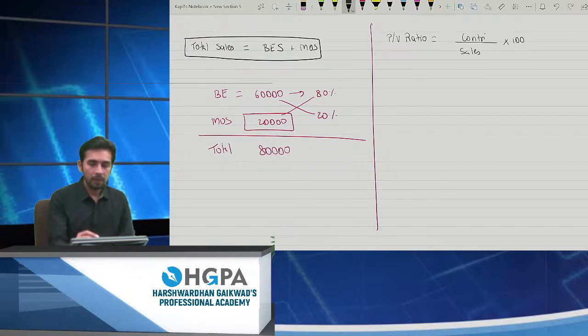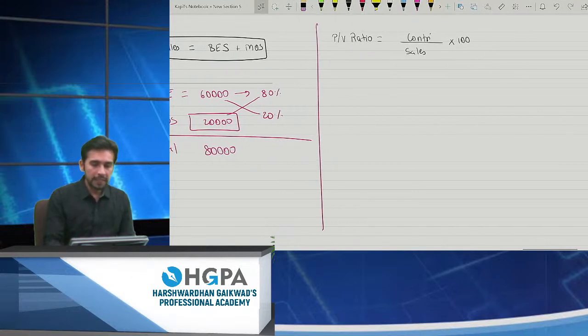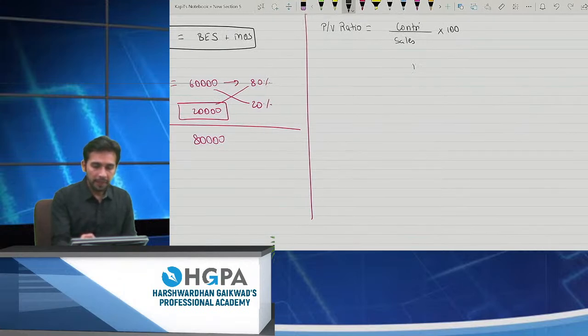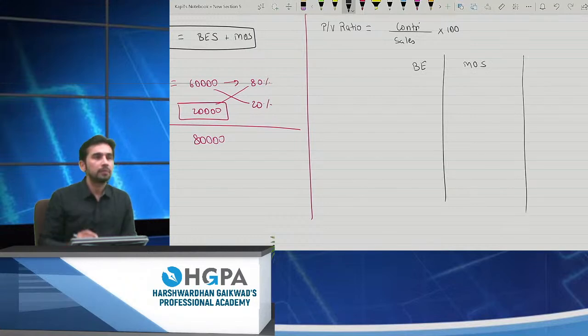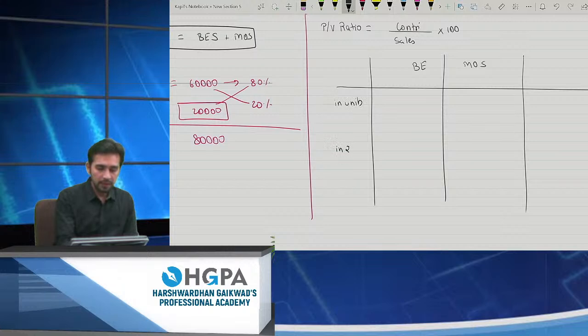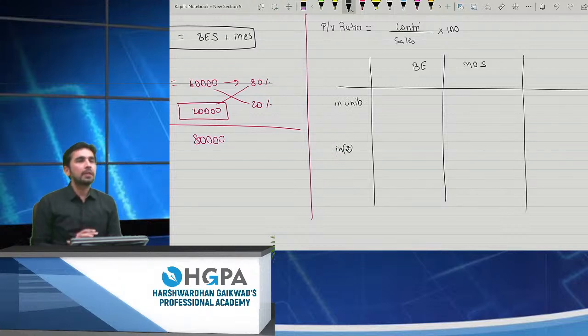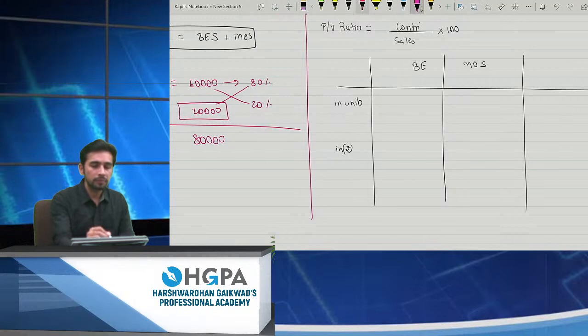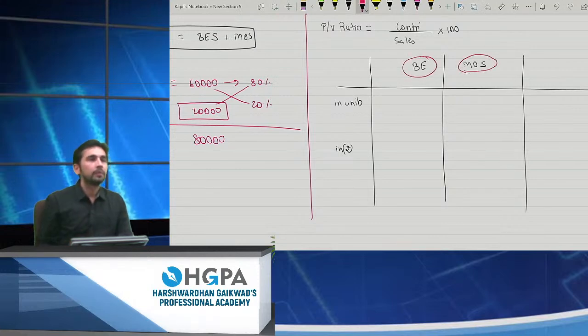Next, I told you the break even. And next, I told you MOS, right? I'm just teaching you the basic formulas for the first day, in units and in rupees. What I told you is break even is completely dependent upon fixed cost and MOS is completely dependent upon profit.